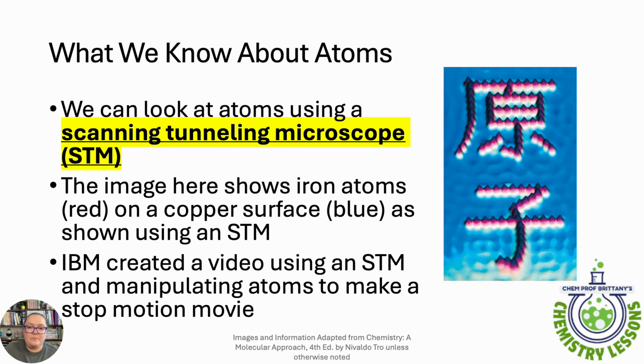And the example here on the right-hand side is some, I believe, Chinese. Sorry, whatever language that is, I don't speak it. But some letters that were created. They are iron atoms that are in red on a blue surface, which is actually copper. And this is made by a scanning tunneling microscope. And the cool thing is that IBM has actually created a stop motion video using a scanning tunneling microscope and manipulating the atoms to make that movie.